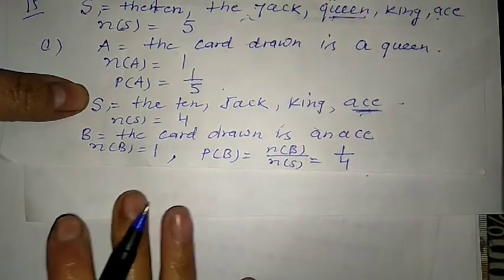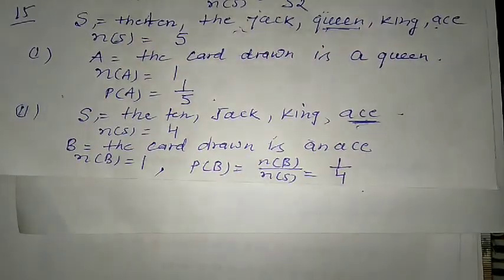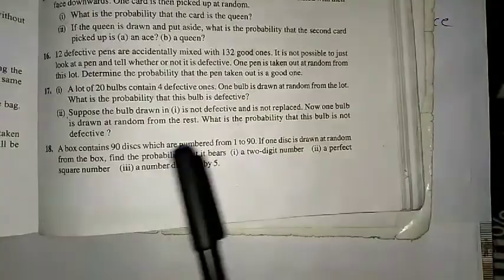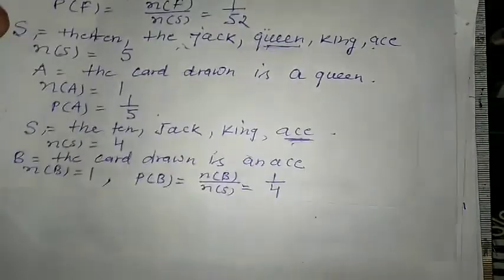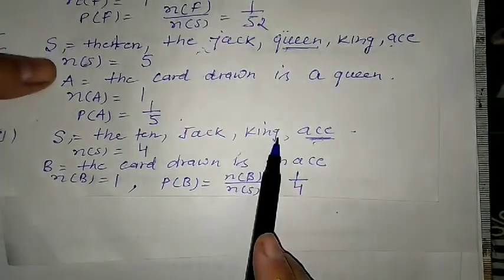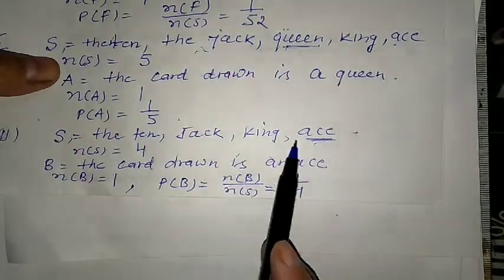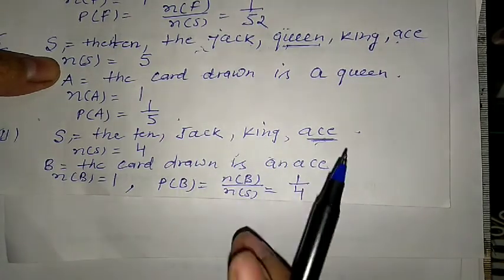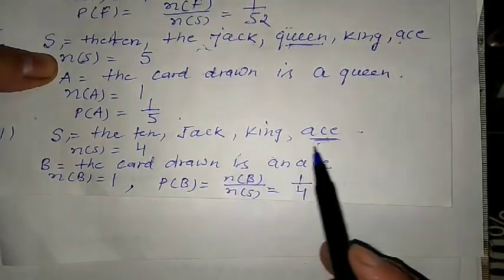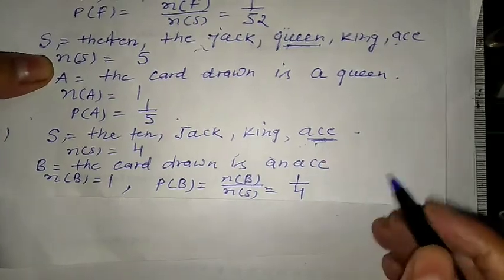But in the last part, because in the second part also we have to find the queen again, but in this S we don't have a queen. So what is the probability? It is an impossible case. Yesterday in the last video we discussed that if there is an impossible case the probability is 0.